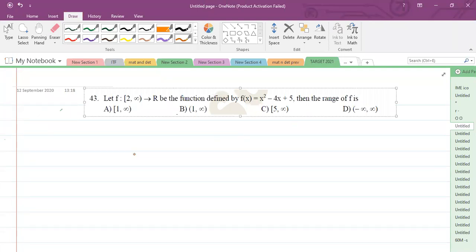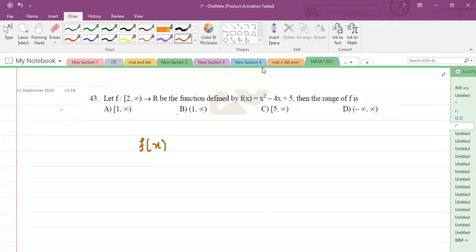So I will solve this problem. f of x is equal to, no, it is not option C. So I need to convert this into a perfect square, then it will be an easy problem. x minus 2 whole square.